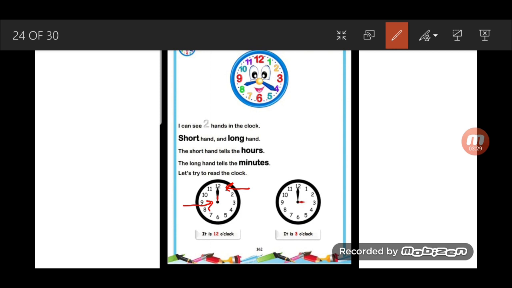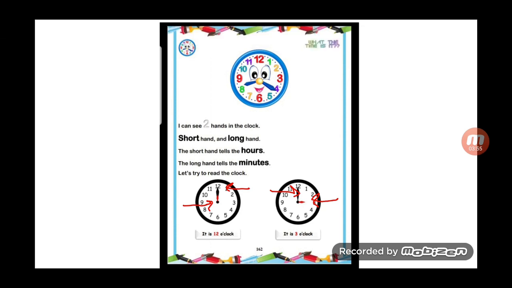Okay. Now the second clock here. Let's take a look at the short hand and the long hand. The short hand here is on number 3. And the long hand points to number 12. So what time is it? It is 3 o'clock. Very good.